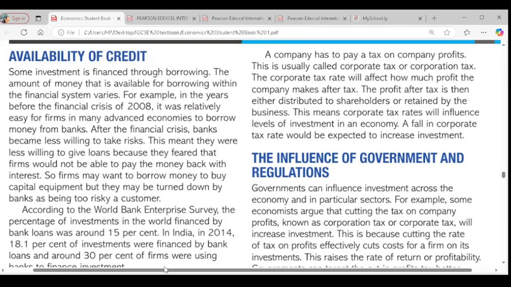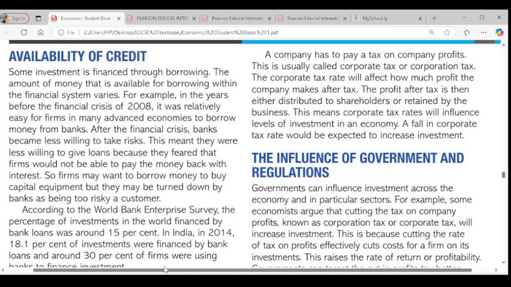For availability of credit, I wrote, some investment is financed through borrowing. So the amount of money available for borrowing within the financial system will determine the level of investment through borrowing. The more banks consider firms too risky, the less money is available to them, therefore impacting the level of investment. Credit facilitation comes from financial institutions. If financial institutions figure out that firms are high-risk customers, they would not give them loans, which means investment through borrowing would reduce.